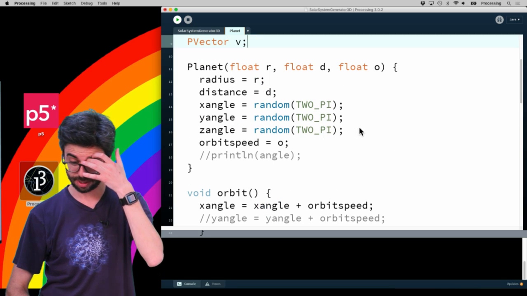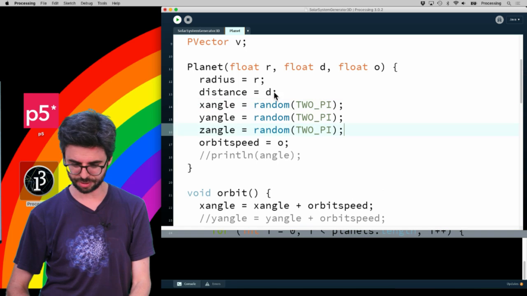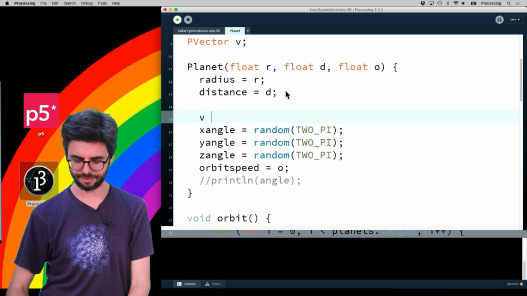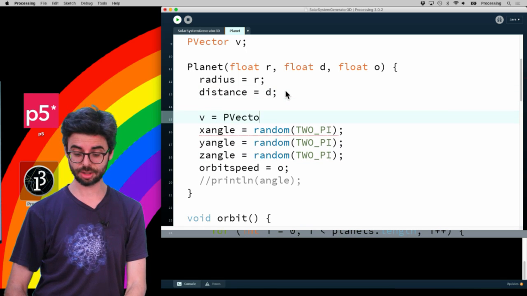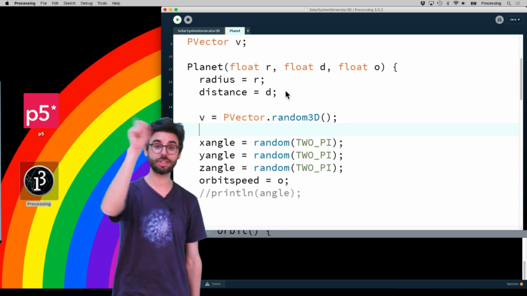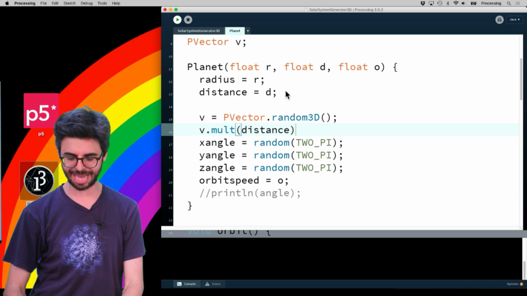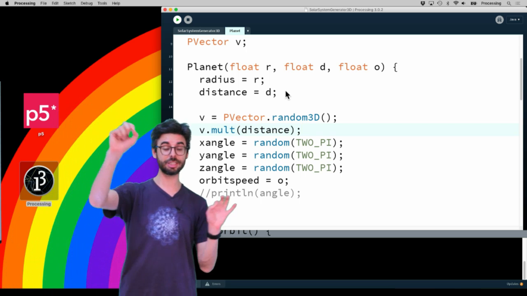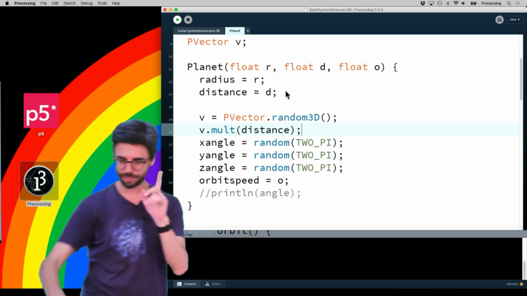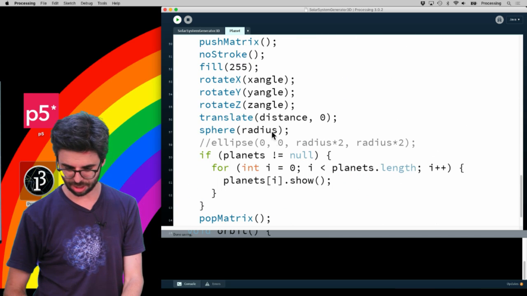And I'm going to comment this out, forget about these angles for a second, and say v equals p vector dot random 3D. So I'm going to get a random unit vector pointing in a three-dimensional direction, and I'm going to scale it by that distance. So I'm going to just have a vector, and this is going to allow me to translate right here, where I do translate.